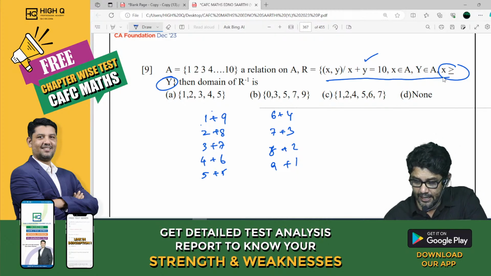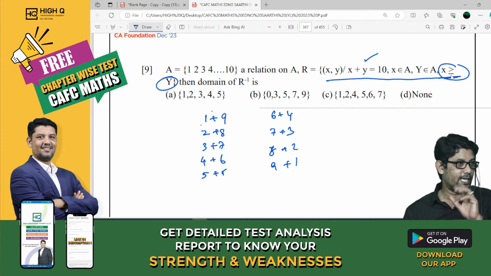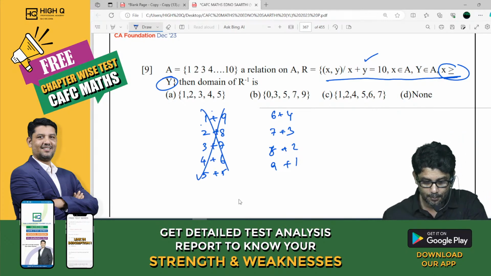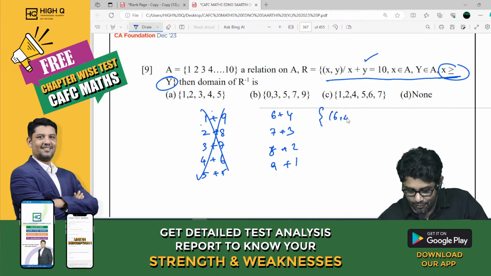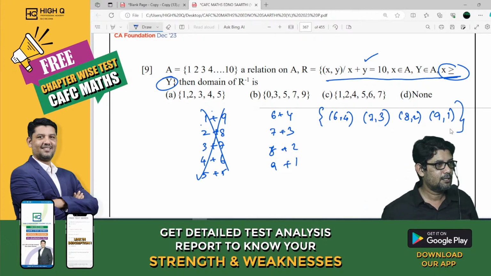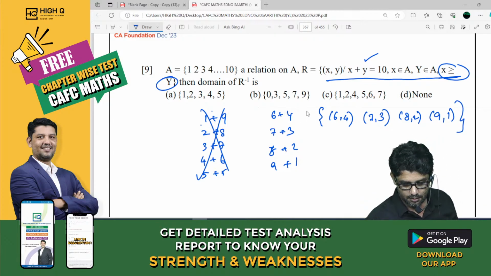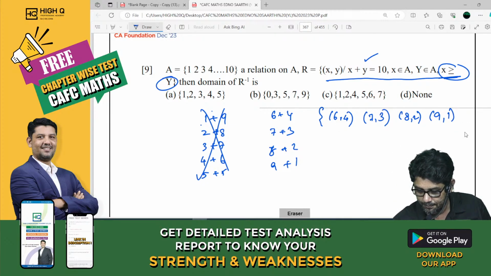Now, here x is more than or equal to y. That means the first one is always more than y. That is what we have to take. So definitely this is not possible. Do you all agree, my dear? So my mapping is 6, 4, 7, 3, 8, 2, 9, 1. Guys, did you understand this part? Greater than or equal to is also there, sorry. 5, 5 also will come.